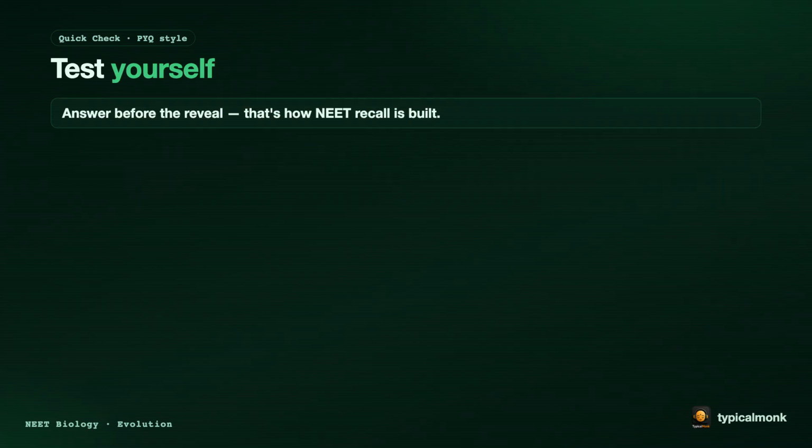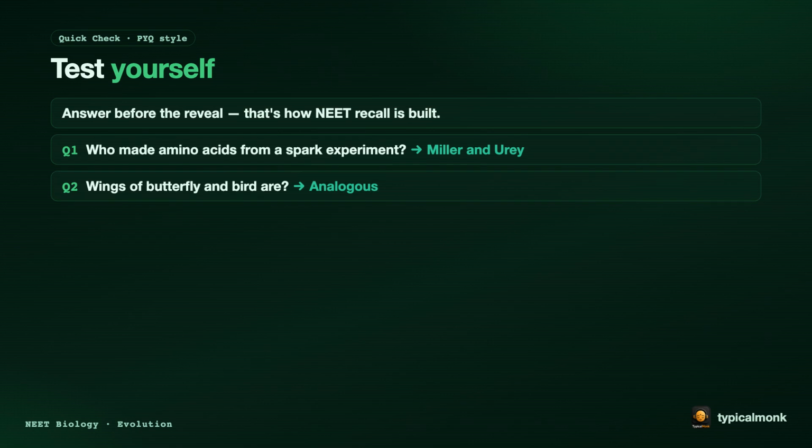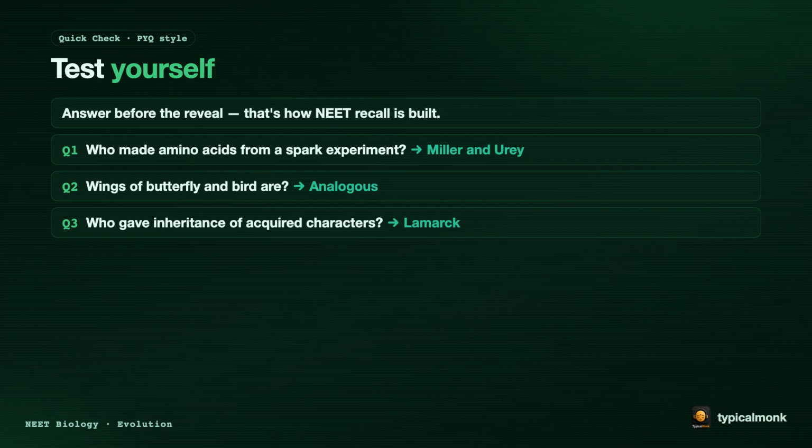Now, test yourself. Answer before the reveal. That is how NEET recall is built. Get ready. First, who made amino acids from the spark experiment? Answer: Miller and Urey. Second, the wings of a butterfly and a bird are what? Answer: analogous. Third, who gave the inheritance of acquired characters?